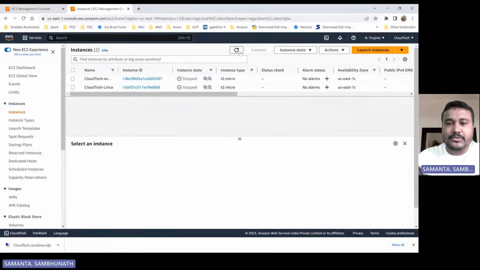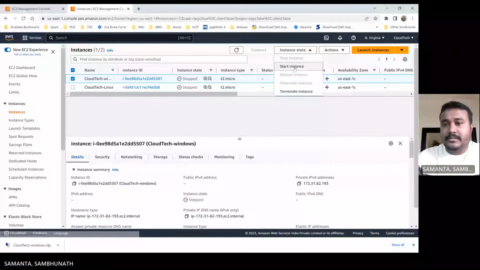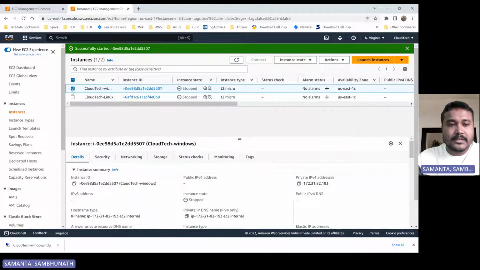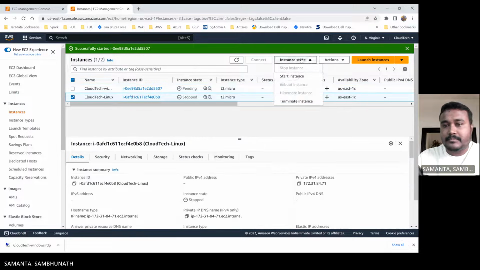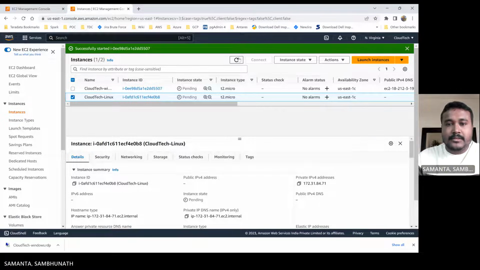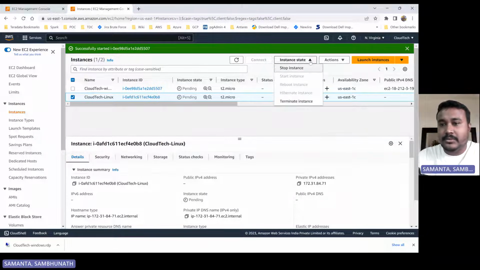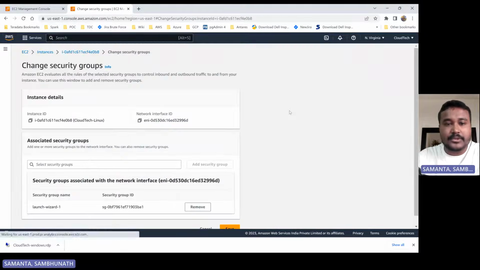So I have two EC2 instances which are in stop state. Okay, let me first start them. One is the Windows VM. Start this EC2 instance. Start. Okay, so both I have triggered to start. Now I will show you how we can attach the security group to this EC2 instance, right? Let me show you that. Go to Actions, Security, Change security groups.